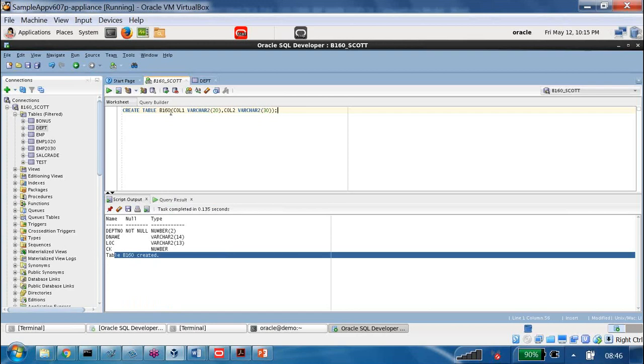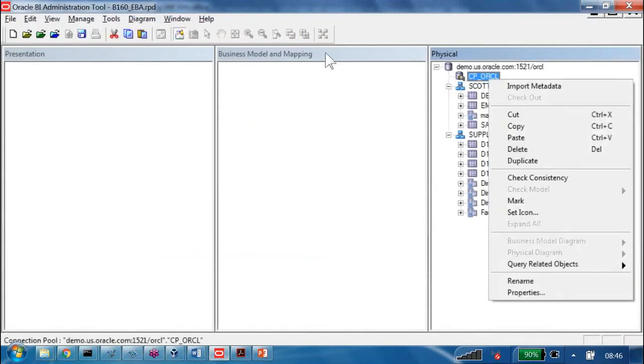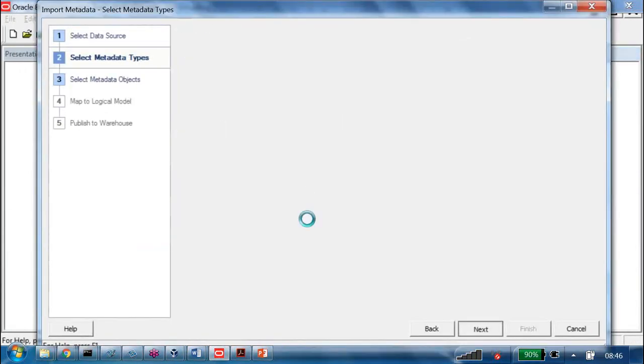Okay, now I want to import this table into my RPD. How to import it? Right click on the connection pool, import metadata, then next.